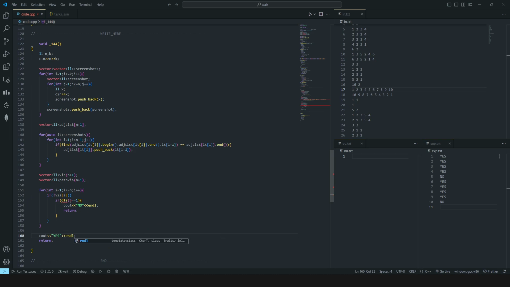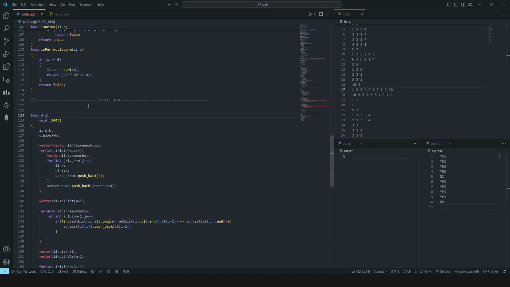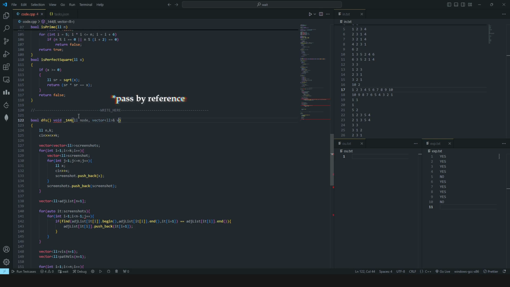Right, so what parameters we would be passing is visited, path visited, and adjacency list, and we will also be passing the initial starting node, which is here I, right? So let's write down the DFS function, which will be of boolean type, since it has to return true or false. So let me copy this because I have to write it several times here. So initially we have the node, then the visited array, then the path visited array, and then the adjacency list, right?